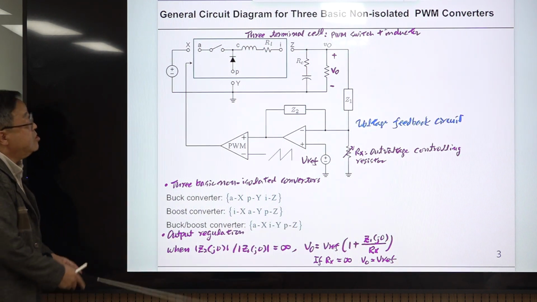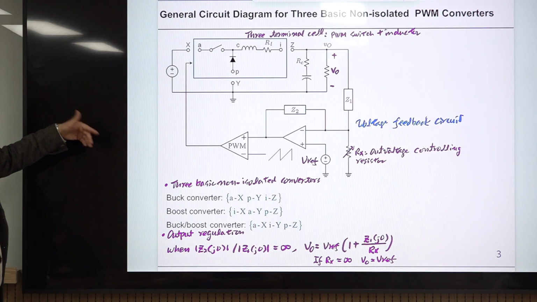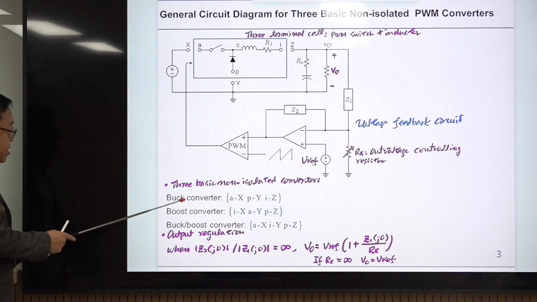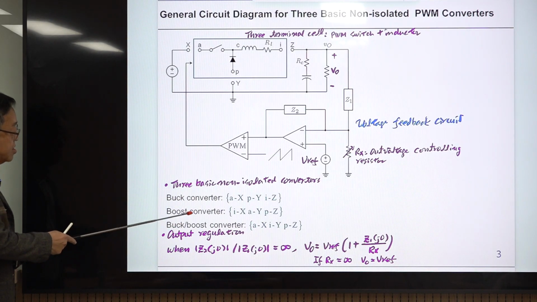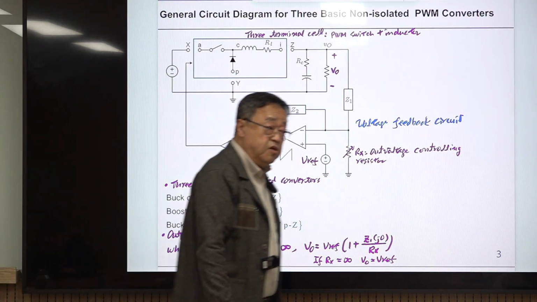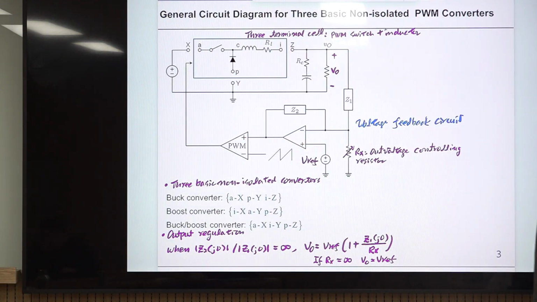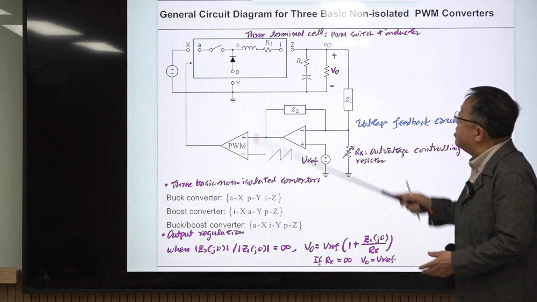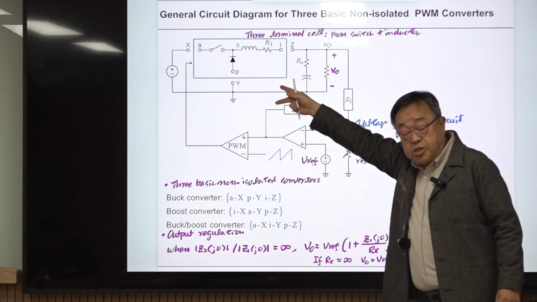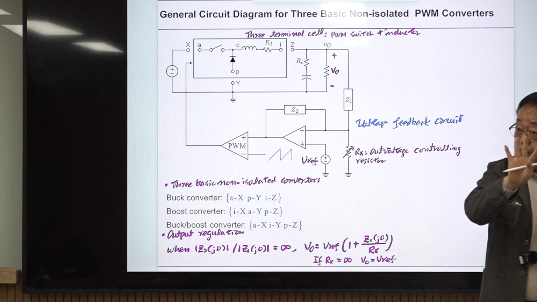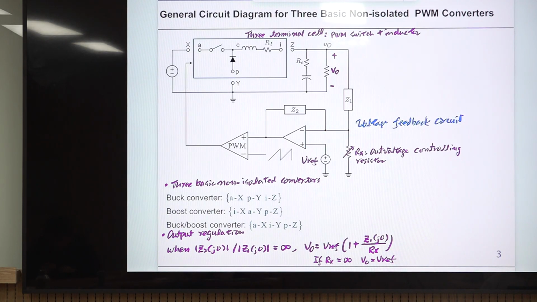Okay, so this is a very general circuit diagram which can represent each of these three possible configurations. So we will be using this. The reason for this is we derive some models. We derive the small signal models of this. Then by rotating the corresponding small signal model in the same way, you have three different small signal models for the three different converters.